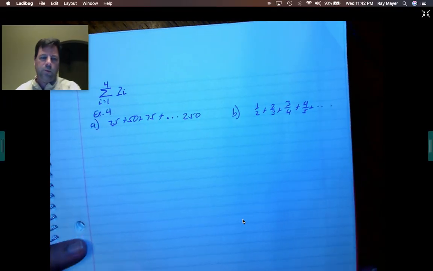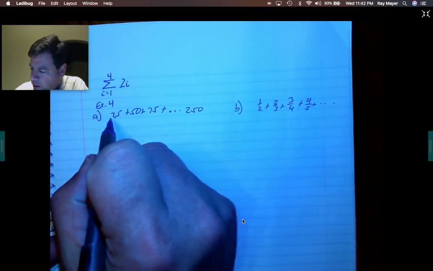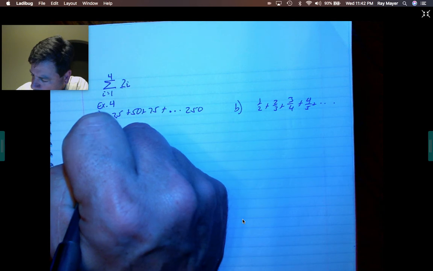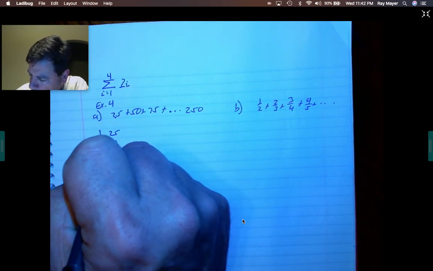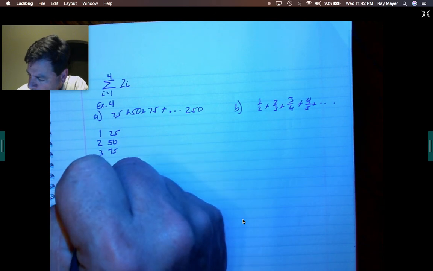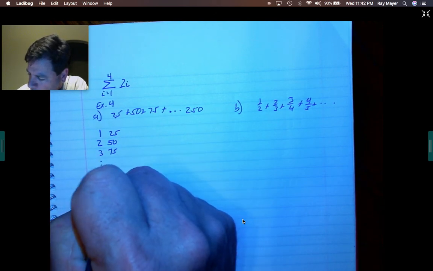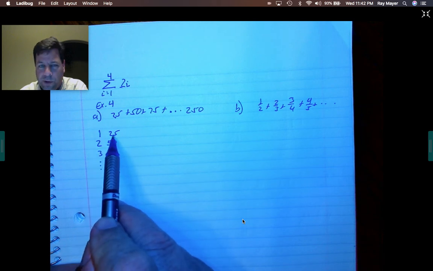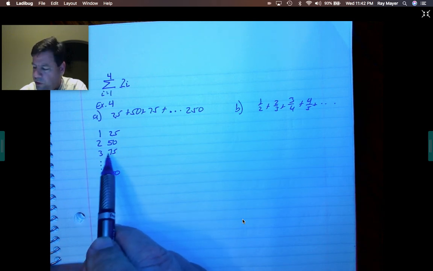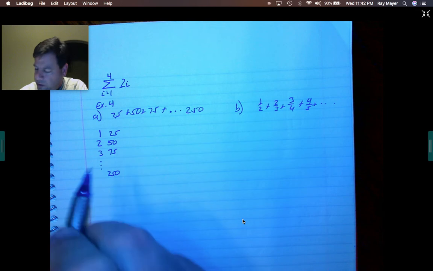All right, here we go. Here's my paper. Let me try to straighten that up for you. 25. So the first term is 25. The second term is 50. The third term is 75. ... I don't know what this one is, 250. Okay. Well, of course, they make the examples pretty easy for you. 1/4, 2/4, 3/4. This will be 10/4.